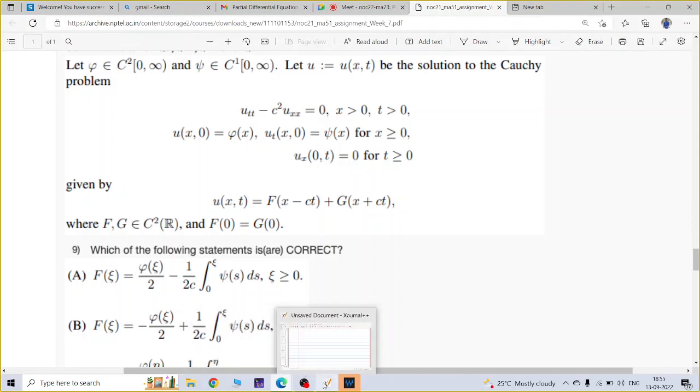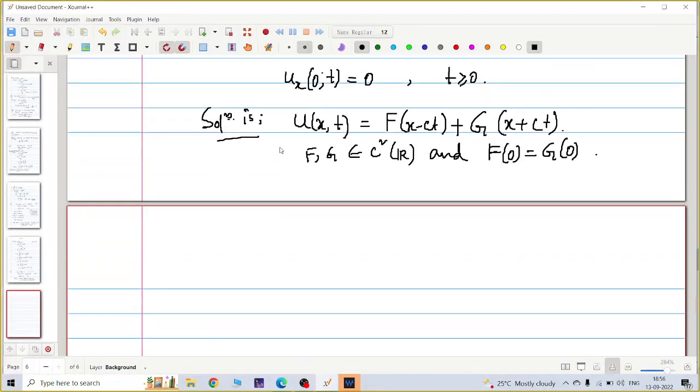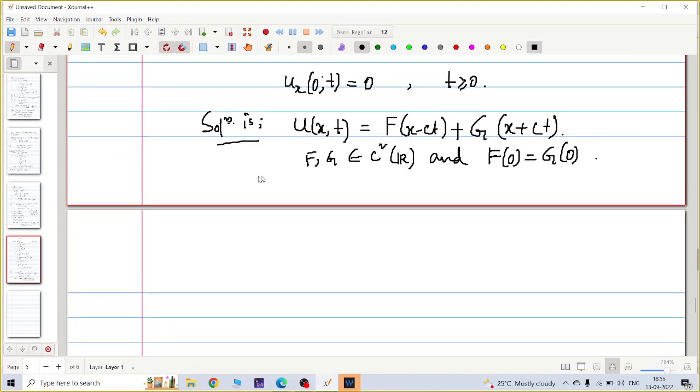Sir, C1 and C2 are like line and complex plane, no? No, C1 and C2 means continuous. C1 function means the first derivative is continuous, and C2 function means twice continuously differentiable. Okay sir, not a line anywhere.